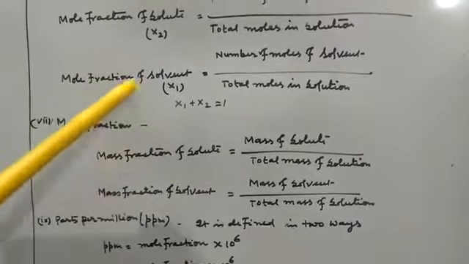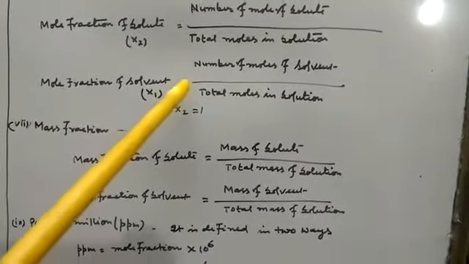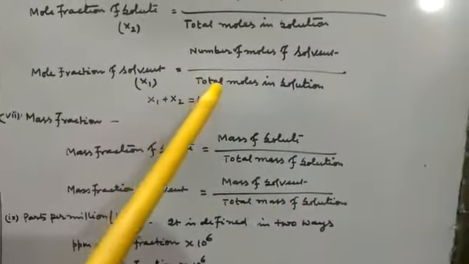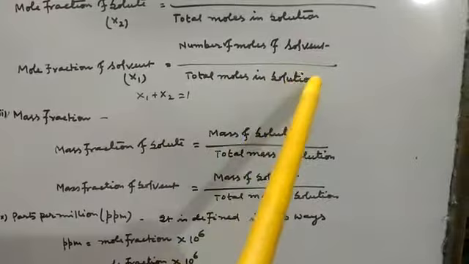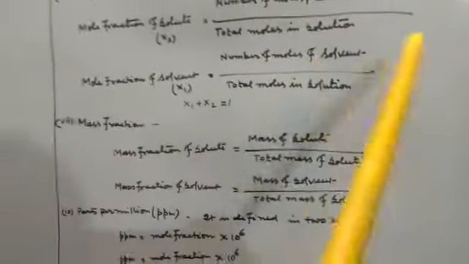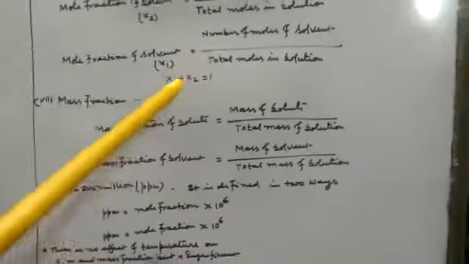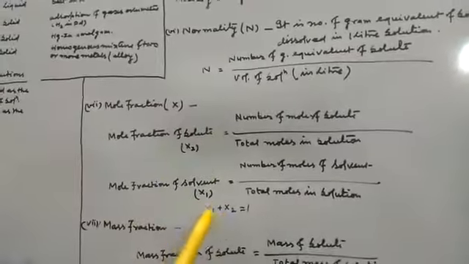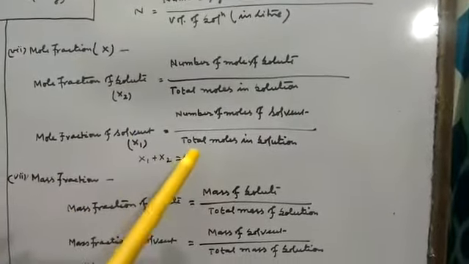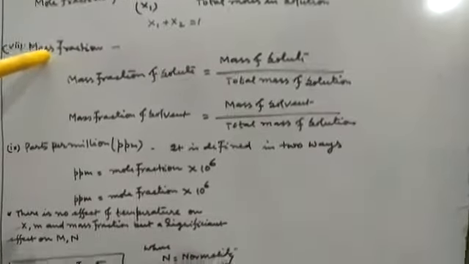Now, mole fraction of solvent, denoted by X1, is equal to number of mole of solvent divided by number of mole of solute plus number of mole of solvent, that is total moles in solution. And so X1 plus X2, that is mole fraction of solute plus mole fraction of solvent, is equal to 1.